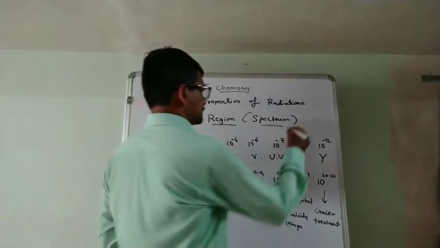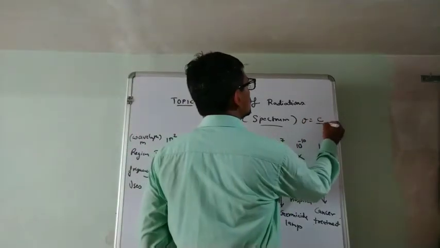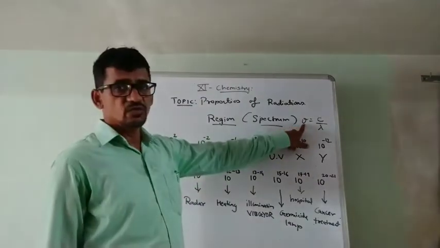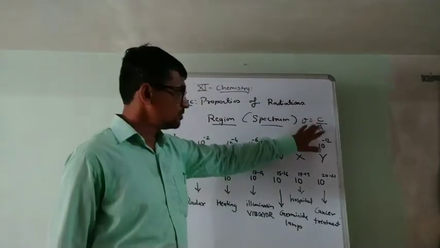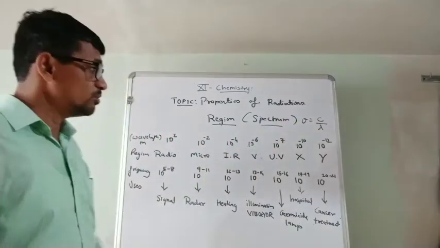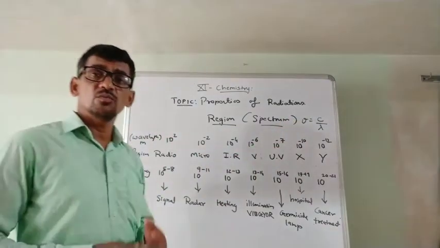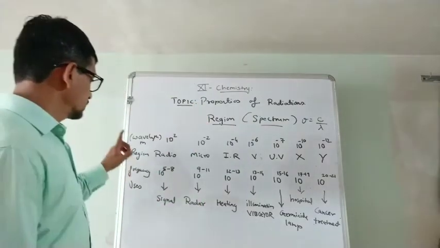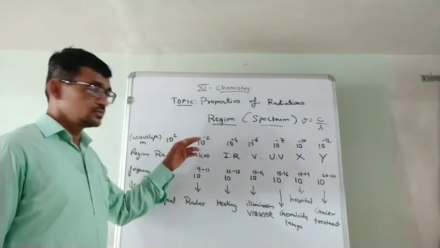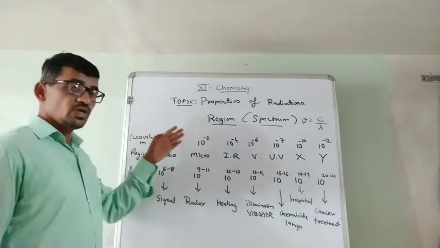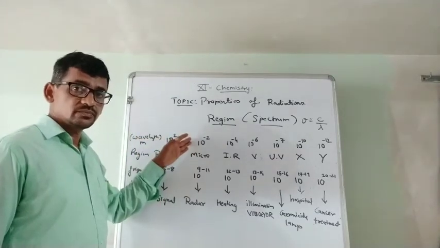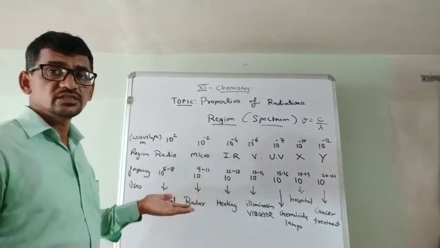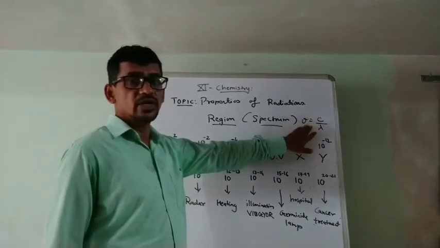Mu is equal to C by lambda. This mu is nothing but frequency. Frequency is equal to C by wavelength. If lambda is less, then frequency will be more. If frequency is more, then energy will be more. E is equal to h mu. Second, if you convert this wavelength in nanometer to frequency, then its frequency range is higher.